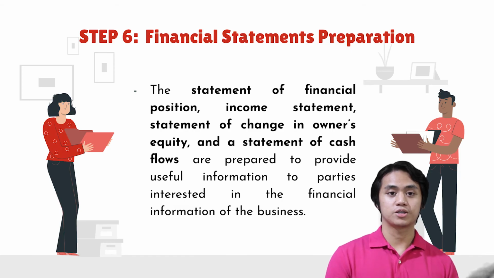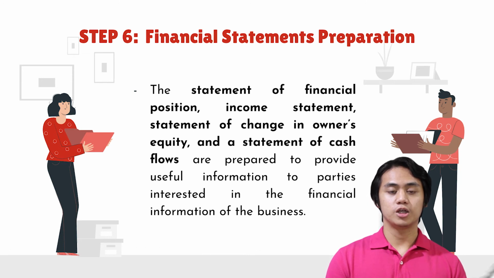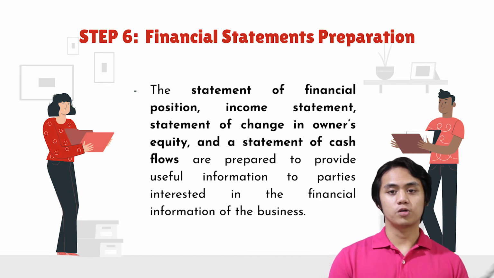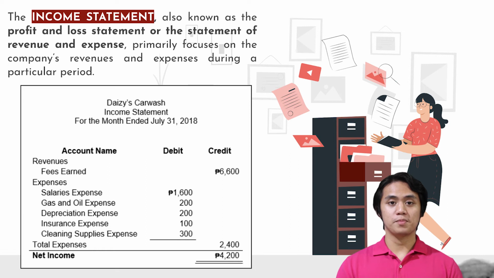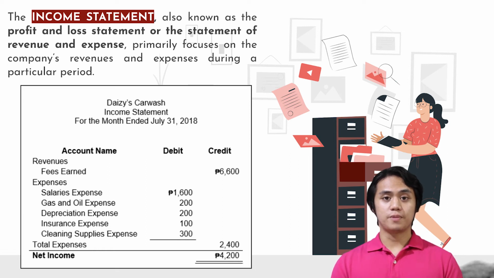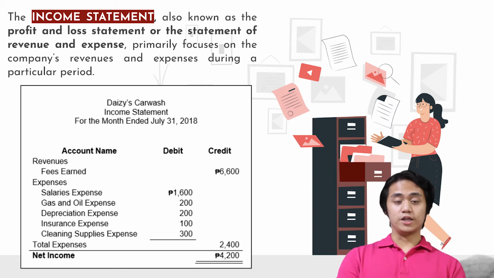So for step 6, it is the financial statements preparation. The next step is the preparation of the financial statements, wherein the statement of financial position, income statement, statement of change in owner's equity, and a statement of cash flows are prepared to provide useful information to parties interested in the financial information of the business. The income statement, also known as a profit and loss statement, or the statement of revenue and expense, primarily focuses on the company's revenues and expenses during a particular period. So this is the income statement.